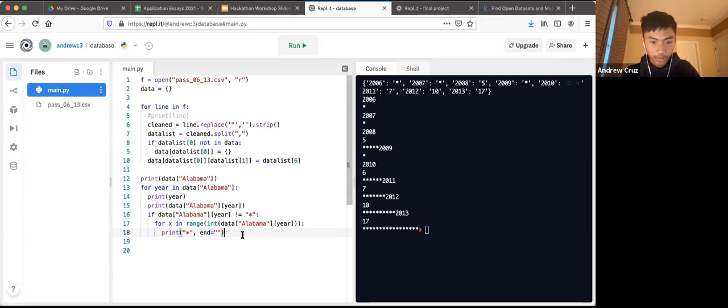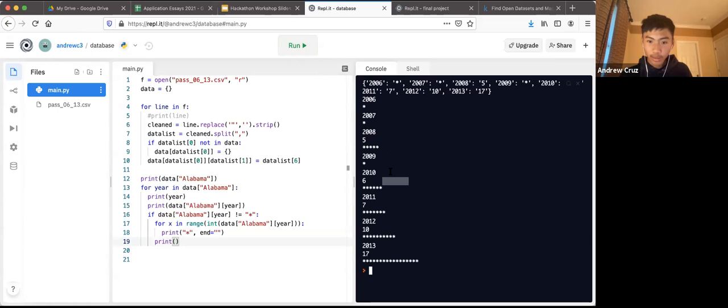Also, one more thing. You can see that this has caused the date to wrap around at the end too. One way we can fix that is by putting an extra print statement out here, and this will just add a new line so it looks nicer. Awesome. So now we have the asterisks without a date at the end, and now they're flowing horizontally. And that's how our histogram is going to work.